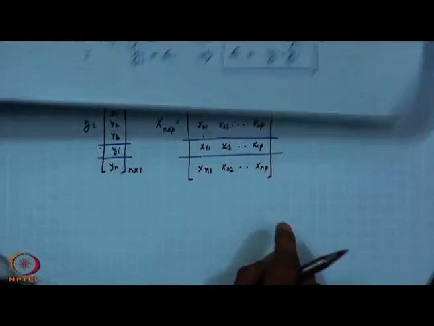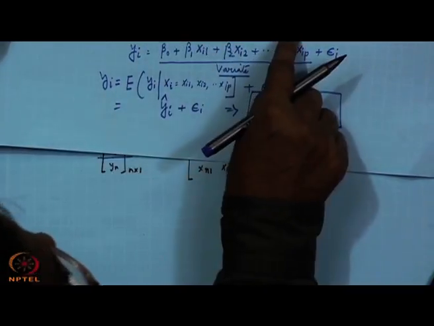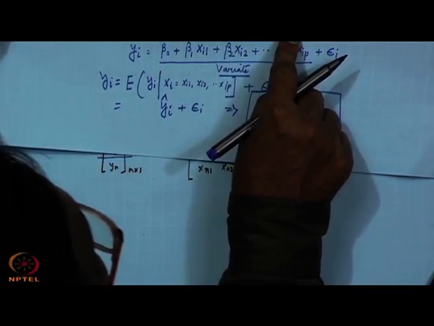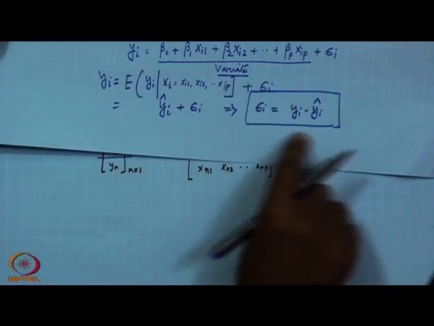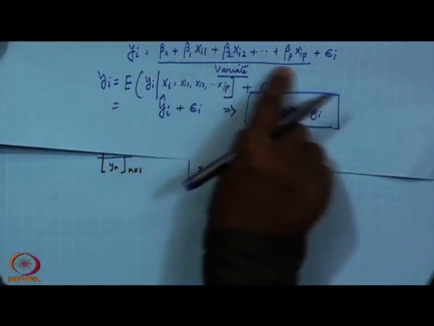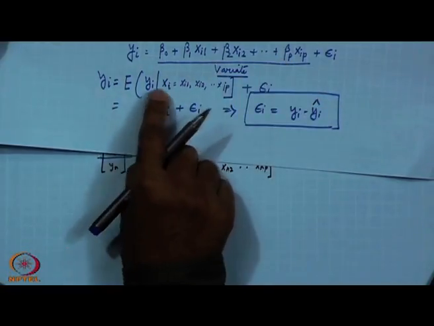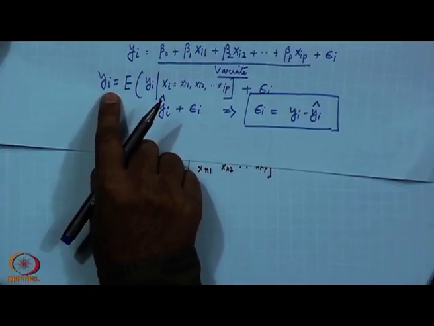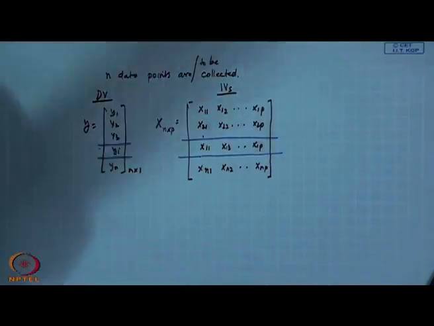So, essentially what are the things we have found out here? We have found out all the coefficients, the regression coefficients, also the error term. We also described that this linear combination is the variate, and this variate basically tells what will be the expected value of y given this condition. So, it is a conditional y.